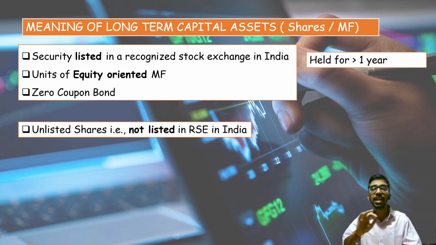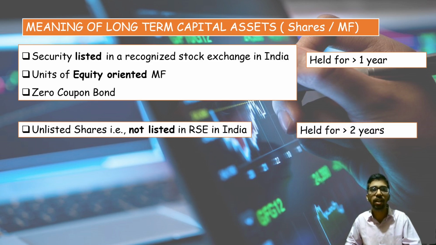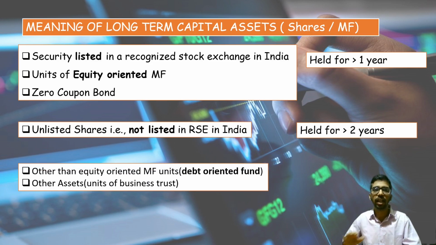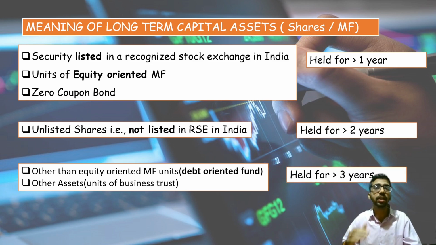Second category, unlisted shares, which are not listed in a recognized stock exchange of India. If these assets are held by you for more than 2 years, then these are also considered long-term capital assets. Third category, other than equity-oriented funds, for example debt-oriented funds, or any other asset, that is units of business trusts. If these assets are held by you for more than 3 years, then these are also considered long-term capital assets. So these are the definitions.